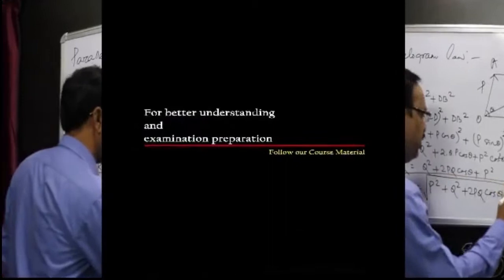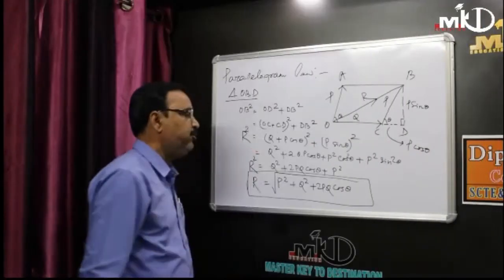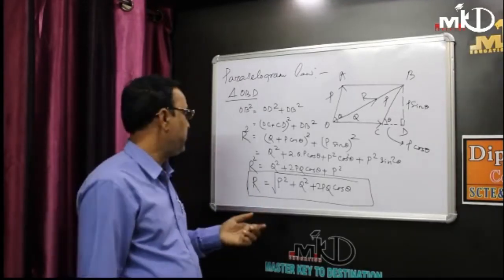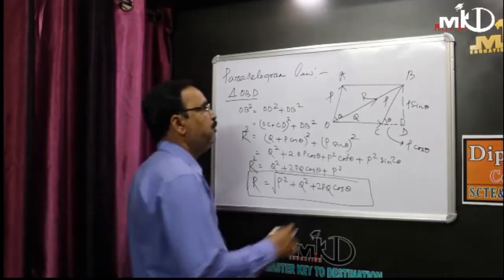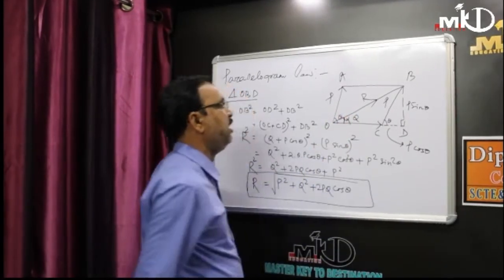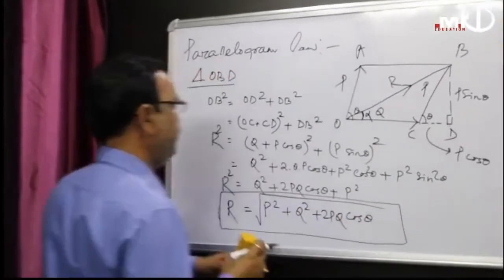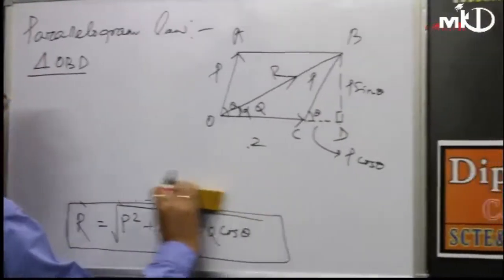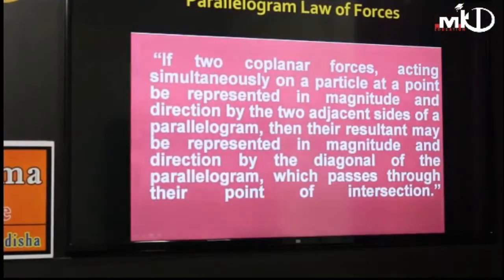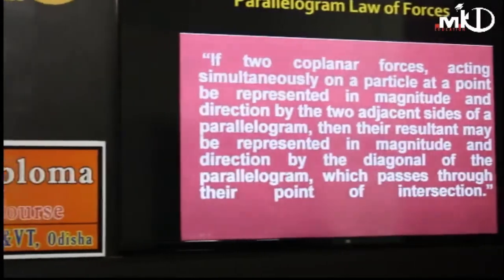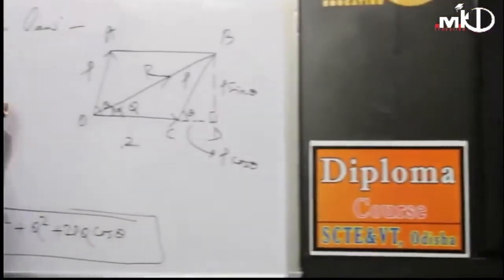This is the condition to obtain the resultant. But though the resultant is a force, we have to find out in which direction it will act. We don't know, so that's why we have to find this angle. The resultant makes an angle, let the angle be alpha. This is the magnitude of the resultant: R equals the square root of P square plus Q square plus 2PQ cos theta. And we have to find out the direction of the resultant force.